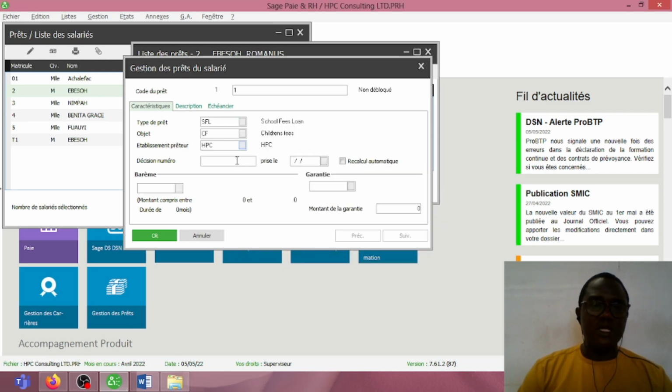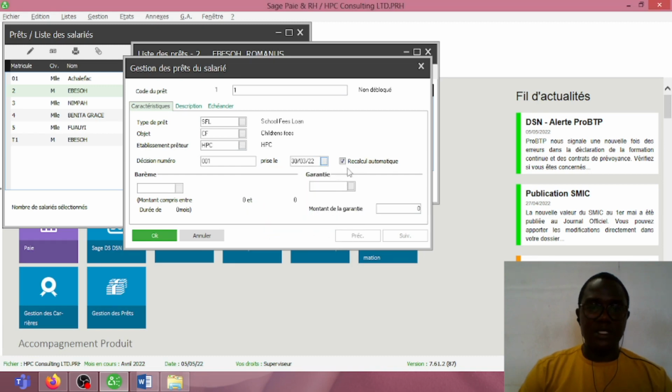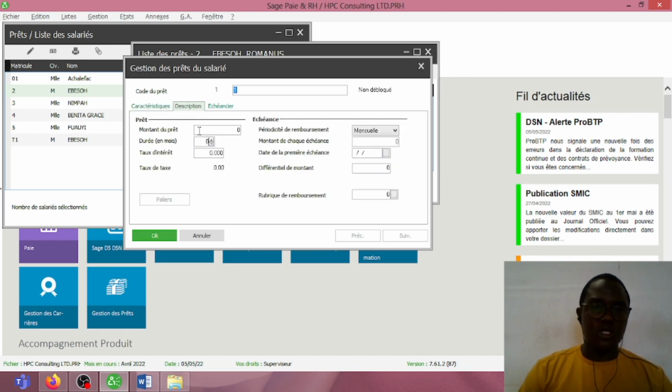Normally in a well-structured company, Ebeso will have to write an application asking for a loan, and when it is granted, there will be a reference number granting the loan. So let's assume that the reference number granting the loan is 001. Ebeso contracted this loan on the 30th of March, so let's enter the 30th of March here. If there is any other collateral security, we'll enter the type of collateral security here and the amount of the collateral security. Then let's enter the detailed description of the loan. We'll click on description and enter the full information concerning the loan.